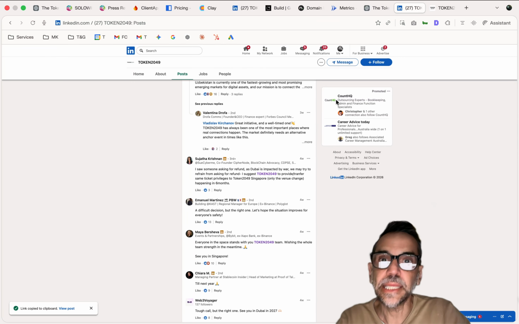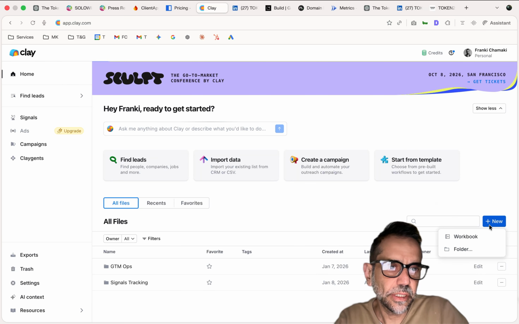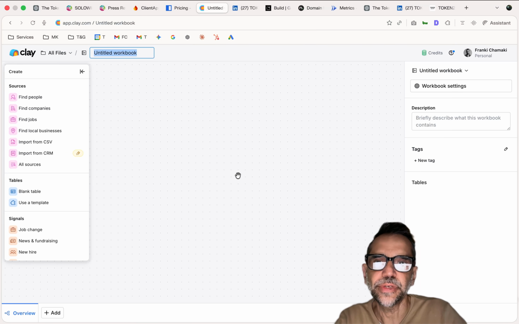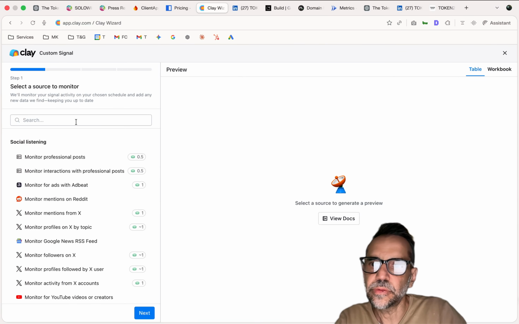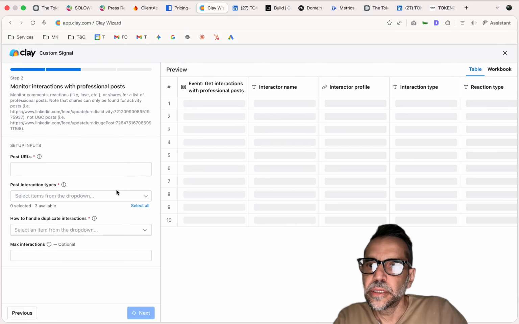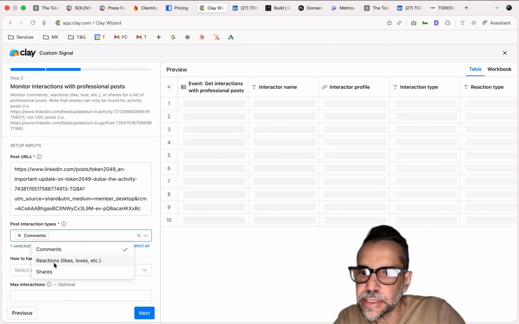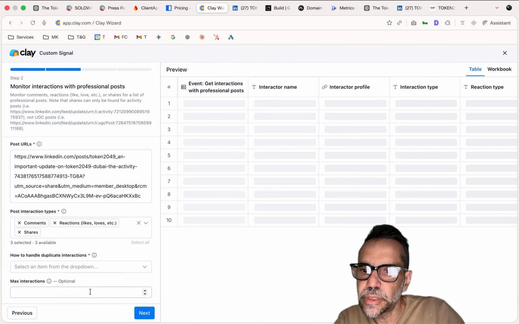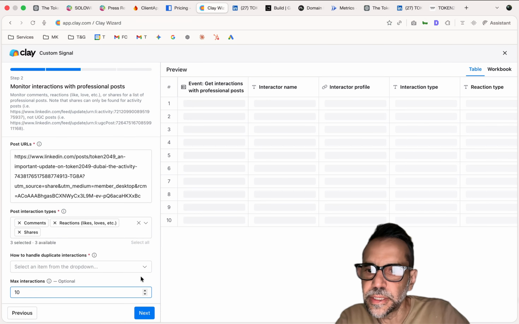So let's do that. Let's go into Clay and set that up. In Clay, I've got to go to Notebook. I want to find all the people who interacted so I can enrich their details. It's going to be a custom signal, professional posts. Okay, yeah, that's right. So I'm going to paste that ID. I'm going to put in likes. I want everybody, and I can omit people as well. Let's just say maximum 10 for now, just for illustration purposes. And interactions.